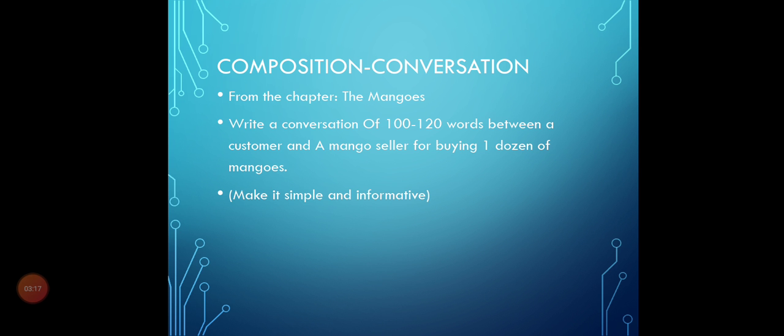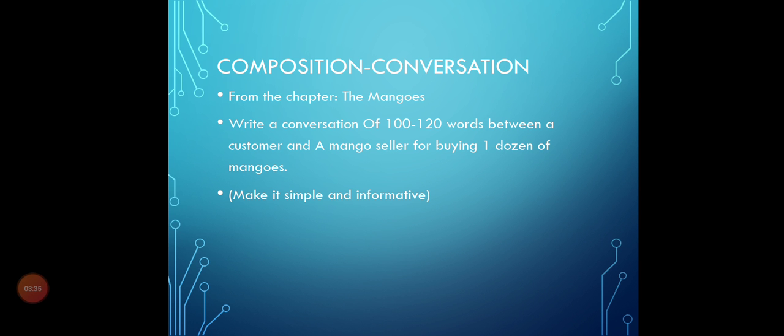Now today's assignment. You have to give the proper heading of composition, then conversation from the chapter mangoes, and you have to do this work in your exercise book.